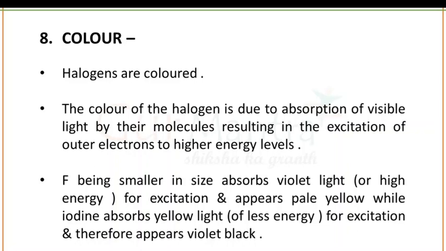Fluorine, being smaller in size, absorbs violet light for excitation and appears pale yellow in color when it releases some energy. While iodine absorbs yellow light, or less energy, for excitation and thereby appears violet black in color. So now you have learned two major points: fluorine is pale yellowish in color and iodine is violet blackish in color.